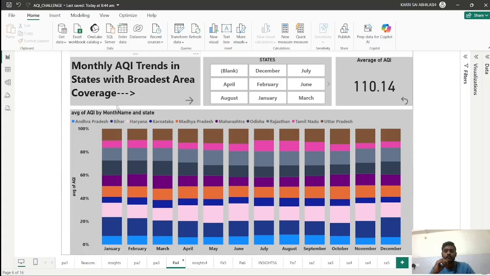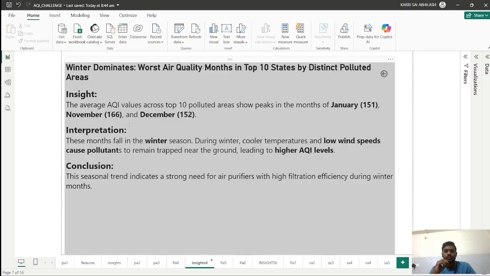In our analysis, the insight we found from this visualization is that January, November and December have the highest AQI values because these months come under the winter season. In winter, cooler temperatures and low wind speeds cause pollutants to remain trapped near the ground, leading to higher AQI values.